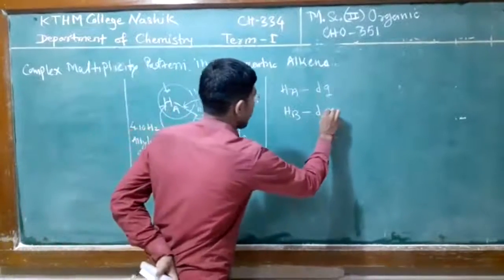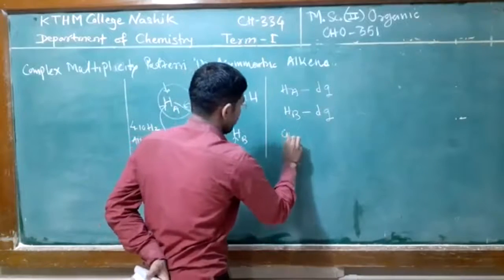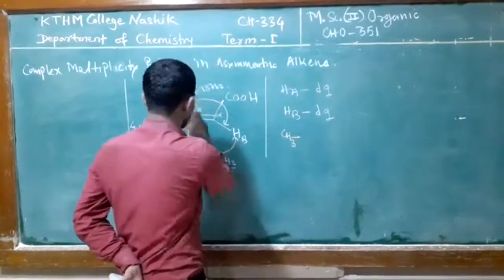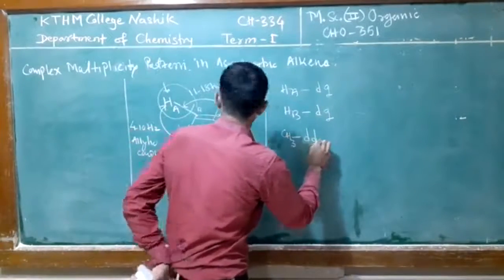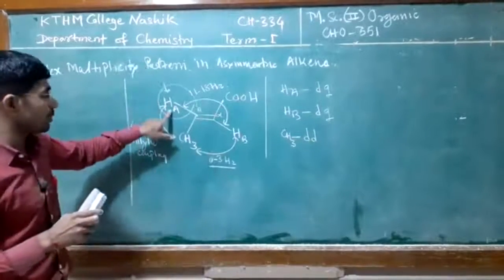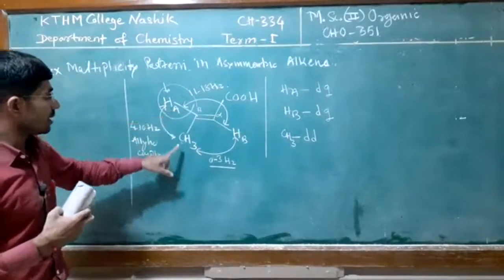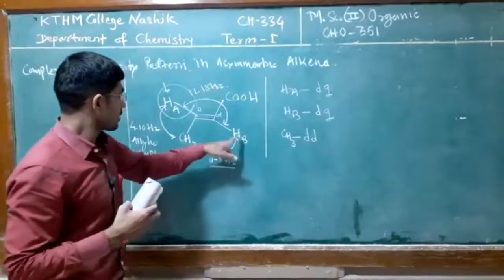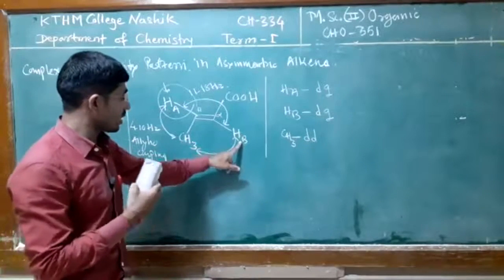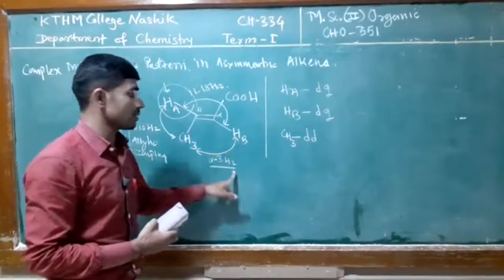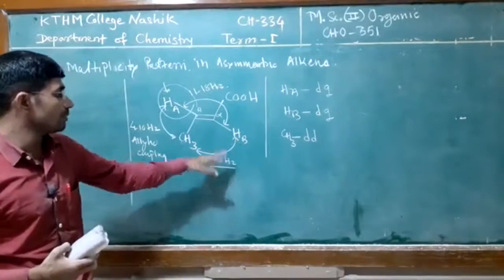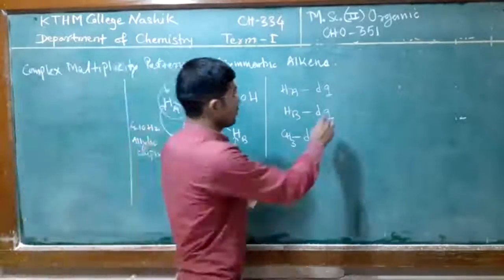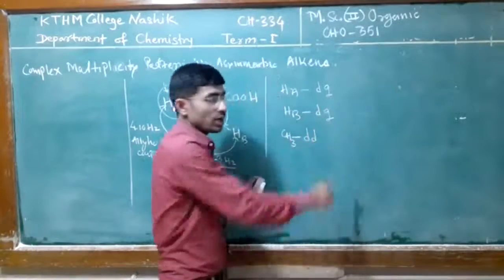So a doublet of quartet, and the methyl protons give the signal doublet of doublet. The methyl protons are firstly coupled with HA, so doublet, and again coupled with proton HB by allylic coupling, 0 to 3 hertz, meaning doublet of doublet. So overall we get the doublet of quartet and doublet of doublet.